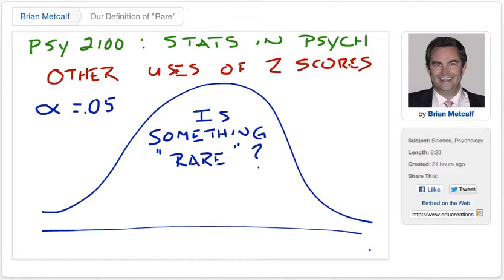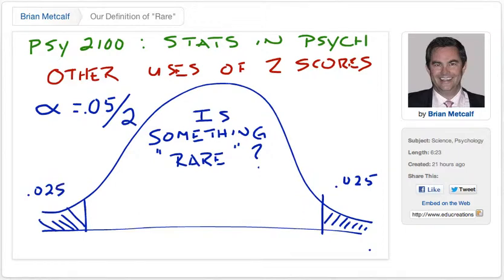It's only fair to take that 0.05 value and cut it in half if we've got to have two rare zones. Up here, we will have a 0.025 zone for high-end scores that we consider so high as to be rare. And to be fair, we'll have a zone down here of 0.025 that is also so low as to be considered rare.